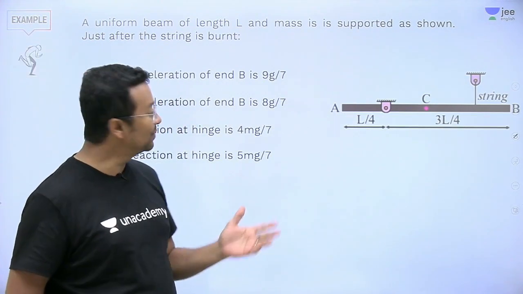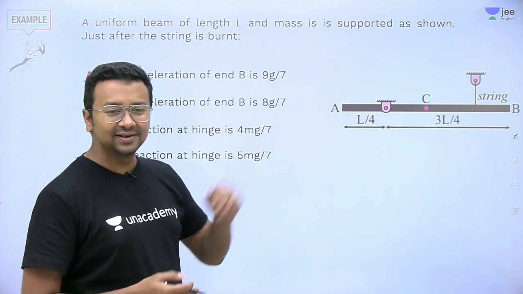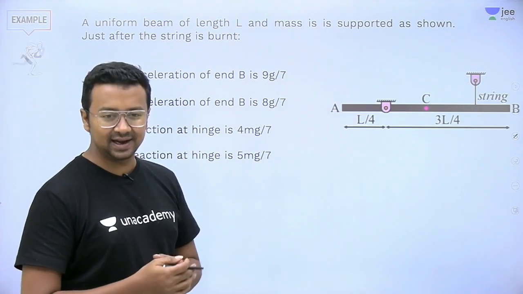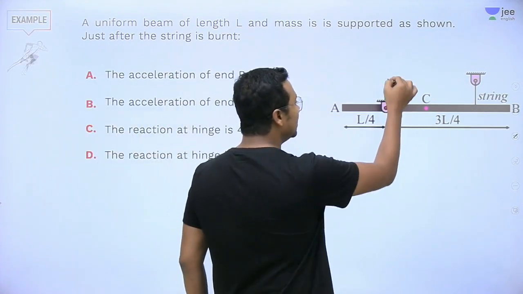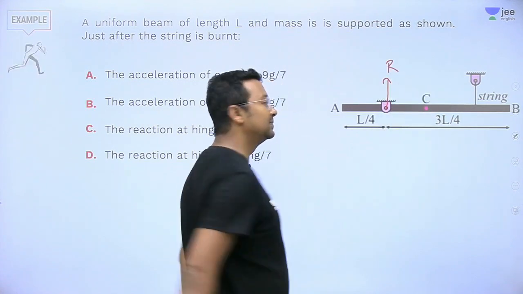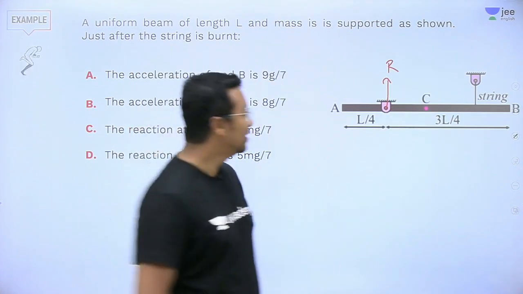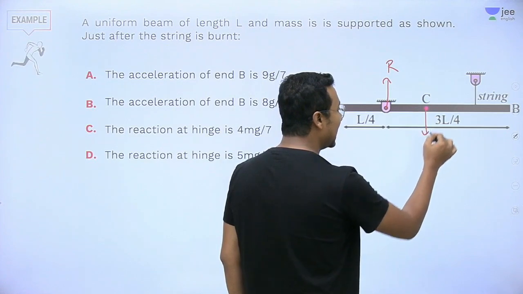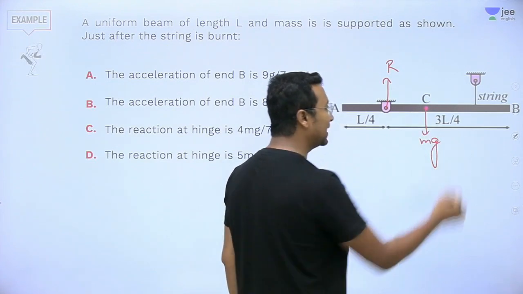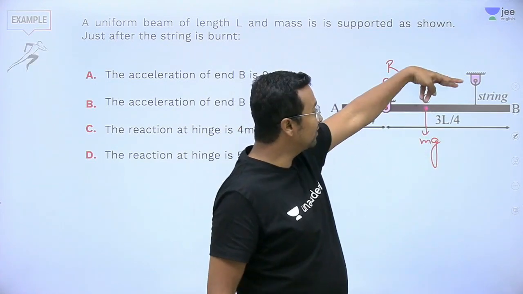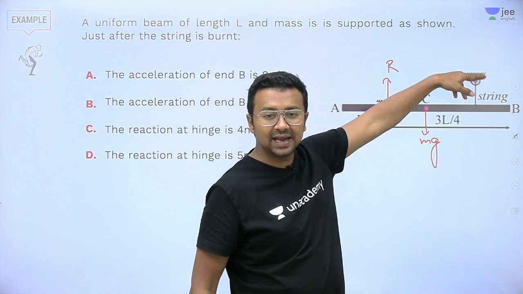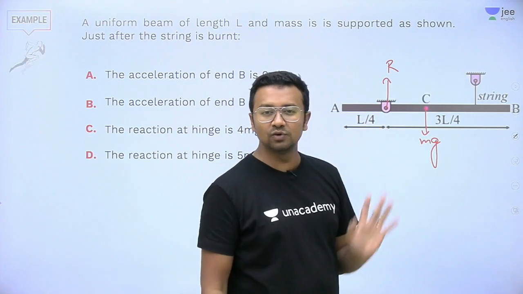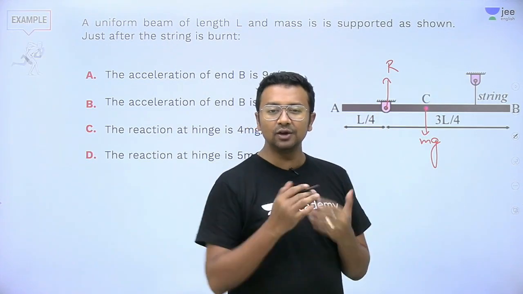All right, so what do we have here? You cut it, right? Then what are the forces acting? We have the hinge reaction here, and besides that, we will have the mg acting in the downward direction. Now you have cut this, so tension has become equal to 0. No other forces are there. Now we need to do what?